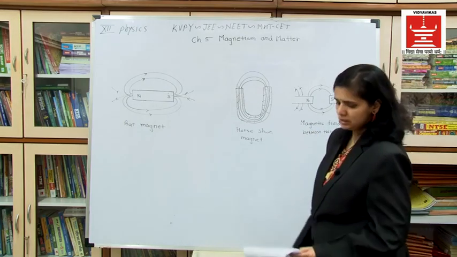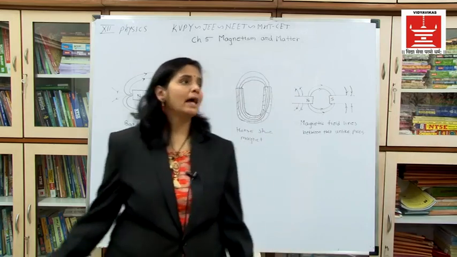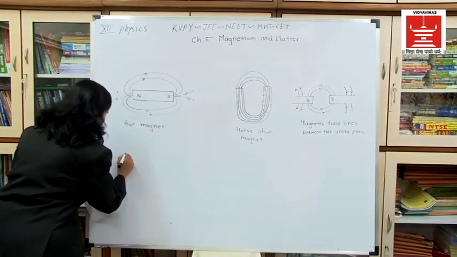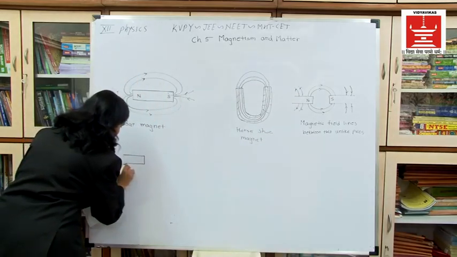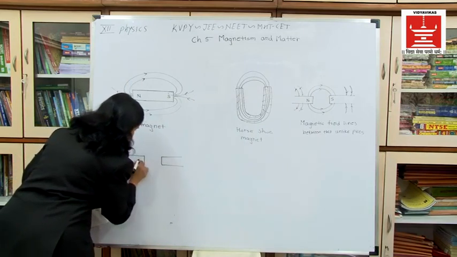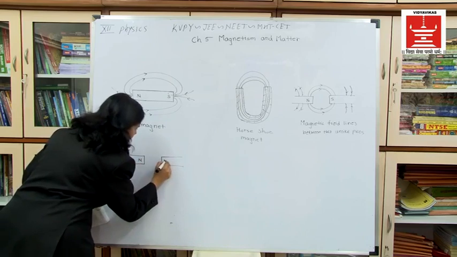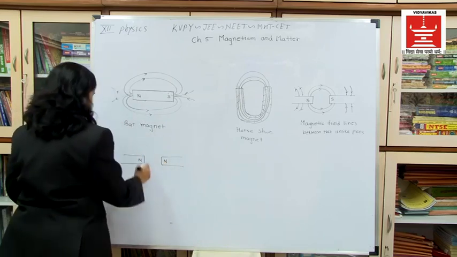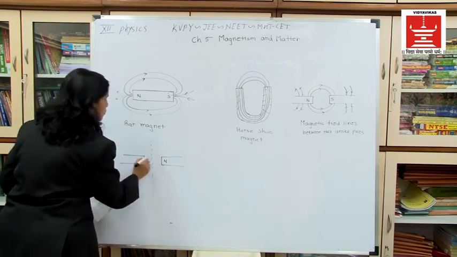Okay, now we'll see if they are like poles. That means if we consider N and N poles of bar magnets which are close to each other. If this is my N pole and this is my N pole, then it starts from the N pole, but it will not move towards the other N pole.